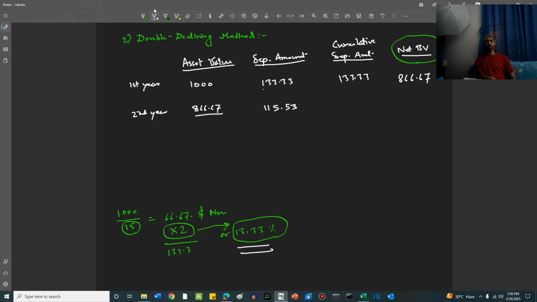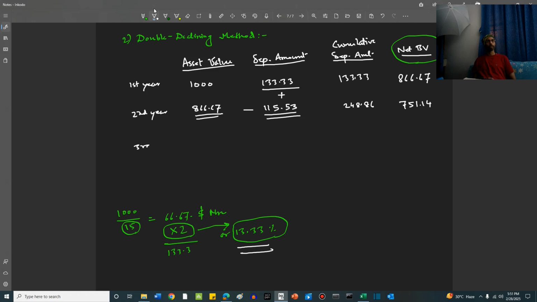Cumulative depreciation amount is 133.33 plus 115.53, 248.86 approximately. Net book value is equal to 866.67 minus 115.53, which is 751.14.